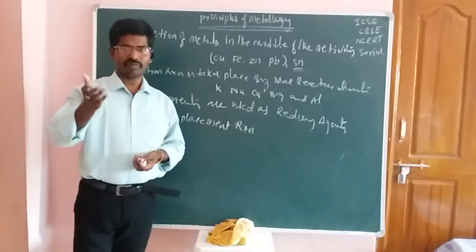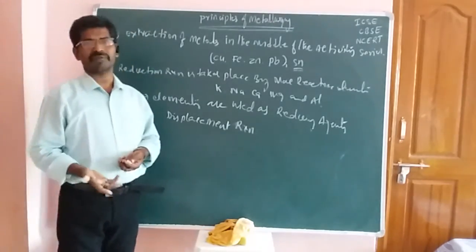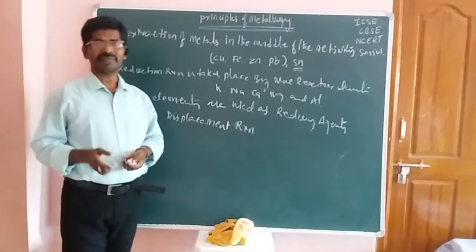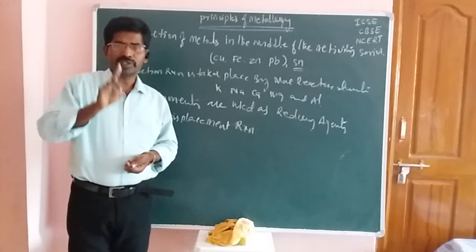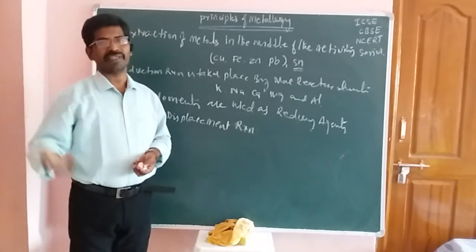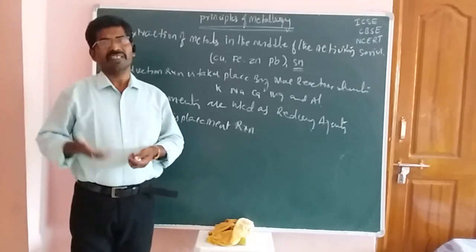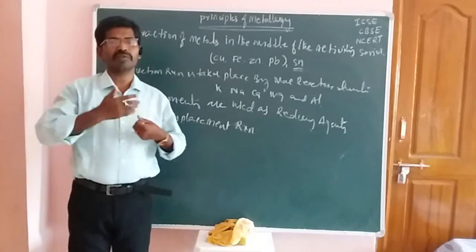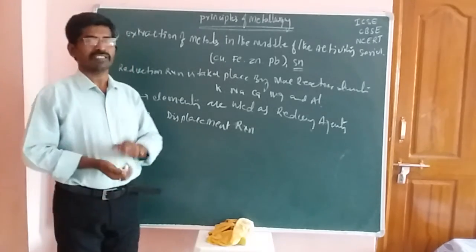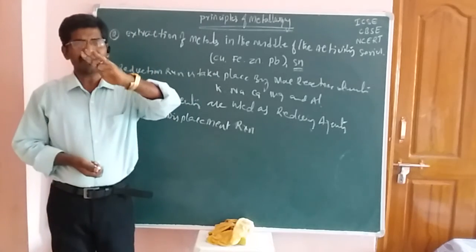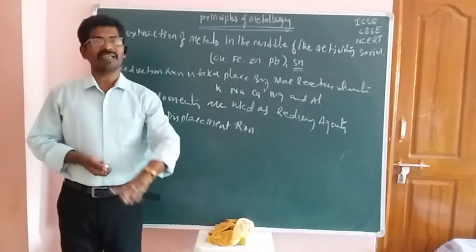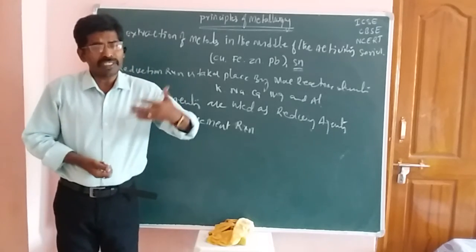Already you know, students, we learnt exothermic and endothermic in the lower classes. So what is meant by an exothermic reaction? During a chemical reaction, if some amount of energy is released, that process is called an exothermic reaction. If during the chemical reaction some amount of energy has to be added, such reactions are called endothermic reactions. In simple words, if you add some amount of energy to proceed with the chemical reaction, the reaction is called endothermic.